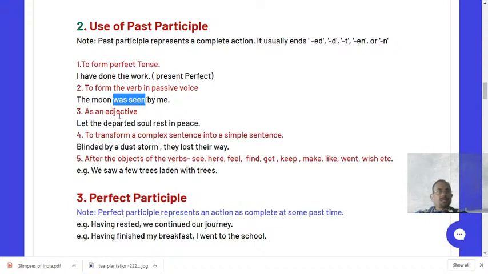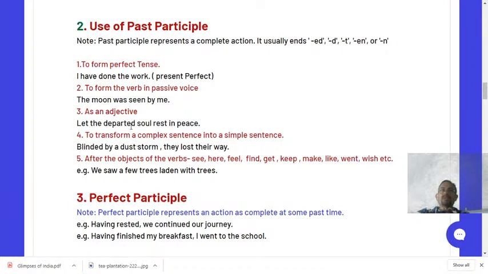Okay, so next is as an adjective. For example, let the departed soul rest in peace. See here, departed is used as an adjective. Why? Because what is an adjective? An adjective is a word which is usually used before the noun. So here soul is the noun and the word departed is used before the soul. Therefore departed is an example of an adjective. Understood? It is an adjective, of course, because it is used before the noun, but we are concerned about past participle here. Departed is also in the form of the third form, therefore it is also a past participle.